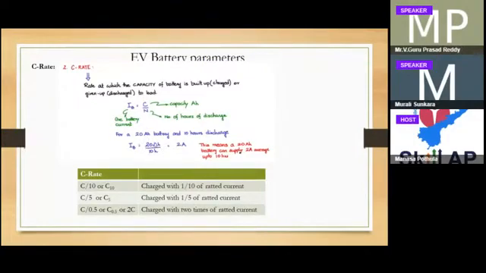If you have a 3 or 4 ampere load, then the time will decrease. For 4 amperes, 20 divided by 4, you get around 5 hours.